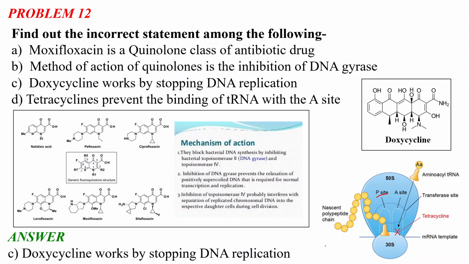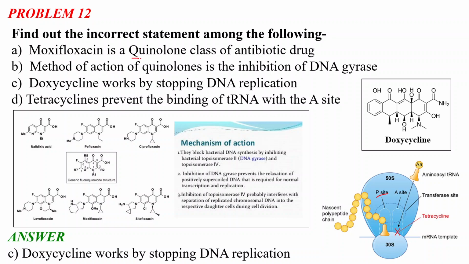Okay, so tetracyclines, like oxazolidinones, also hinder protein synthesis in bacteria by binding to different sites. In the case of tetracycline, they prevent binding of the tRNA with the A site, because tetracycline itself binds to the A site. There are a few examples of the tetracycline molecule; doxycycline is one of those. And there is another class of antibiotics discussed in this problem, which is the quinolone class. So let's discuss the quinolone class too,